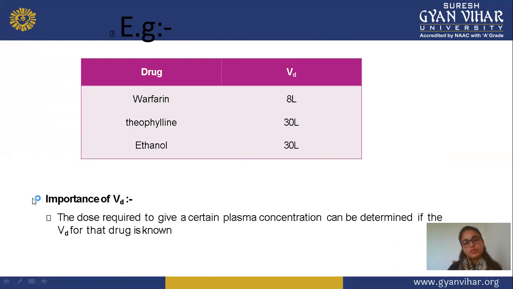Importance of volume of distribution. The dose required to give a certain plasma concentration can be determined by the volume of distribution. So this volume of distribution is mainly responsible for giving an accurate result regarding the plasma drug concentration, or how much drug is distributed in your plasma. All this information is obtained with the help of volume of distribution.